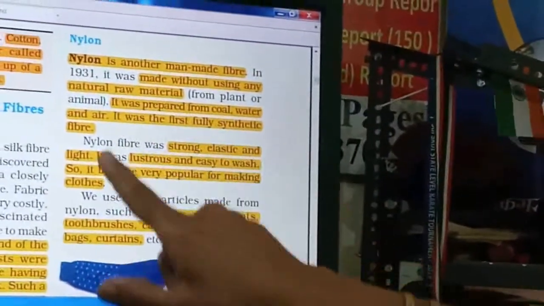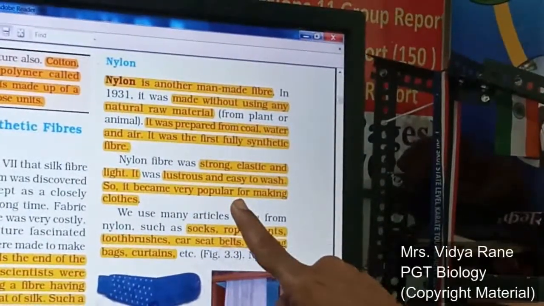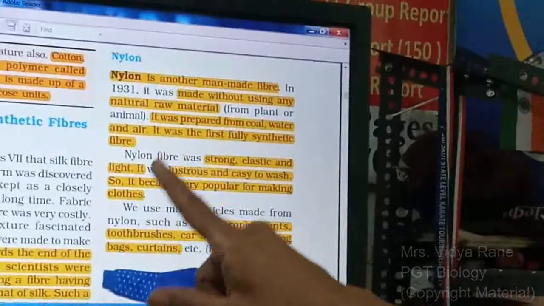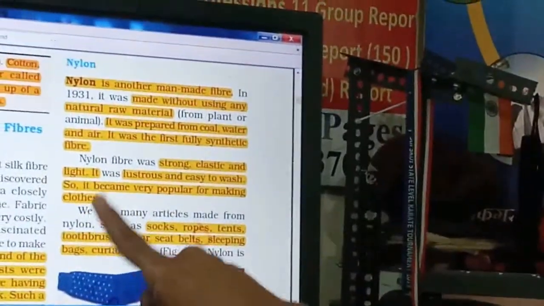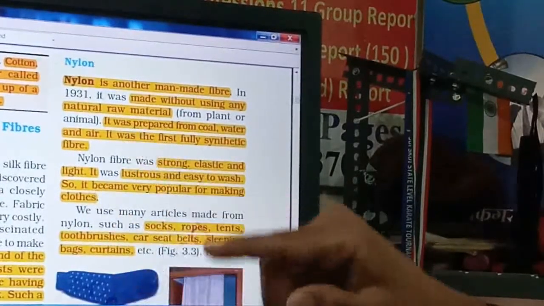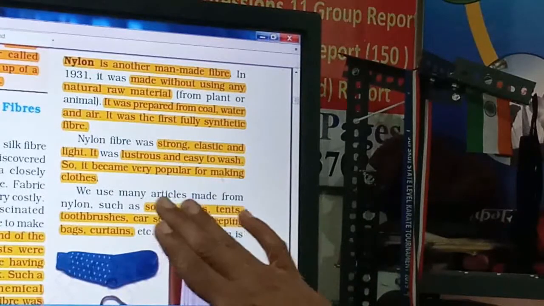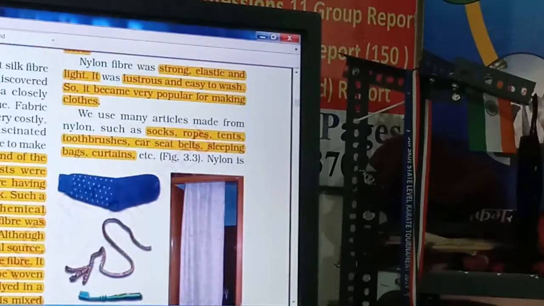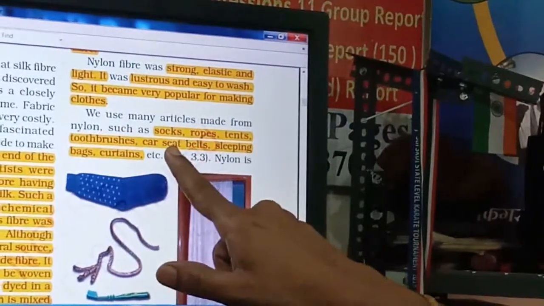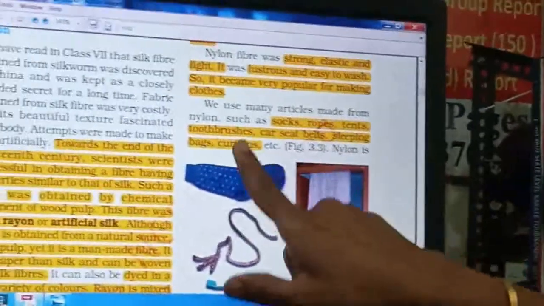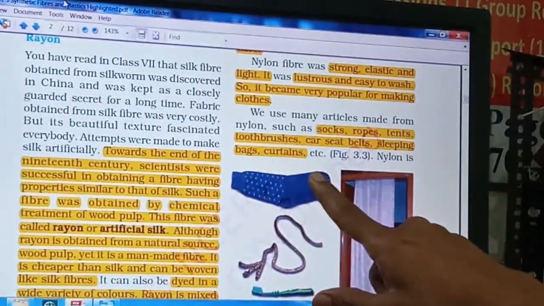So the demand for clothes made of this artificial fiber increased in the market. Along with clothes, many other articles are made from nylon fiber. Examples given are socks, ropes, tents, toothbrush, car seat belts, sleeping bags, curtains, etc.